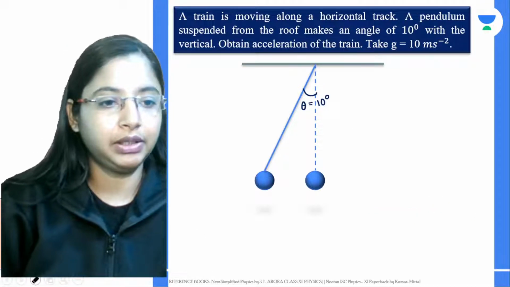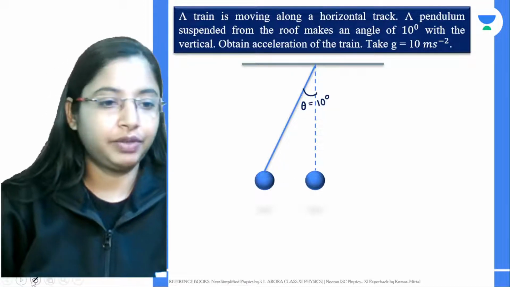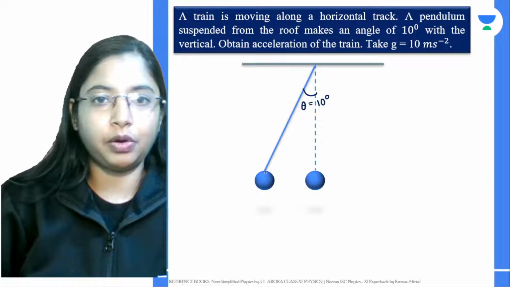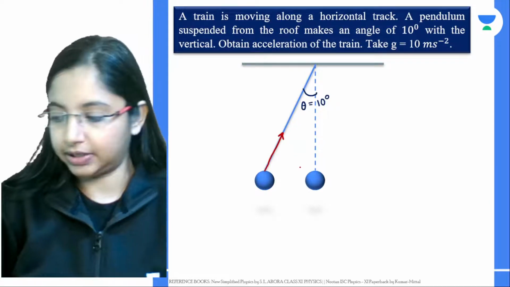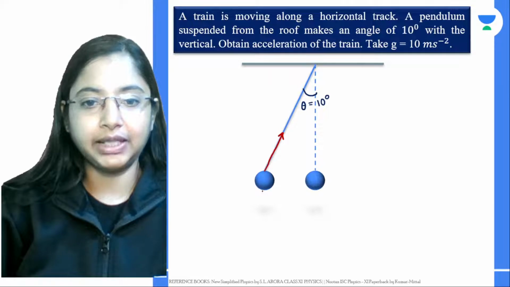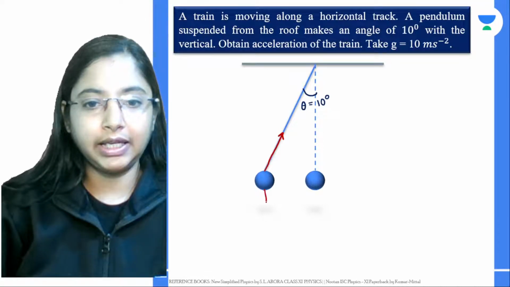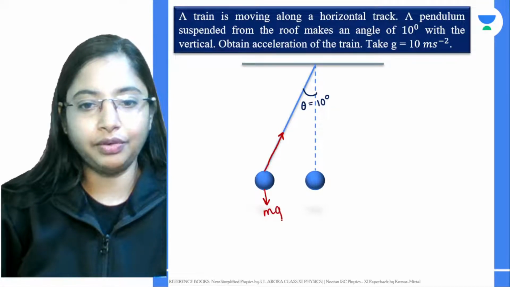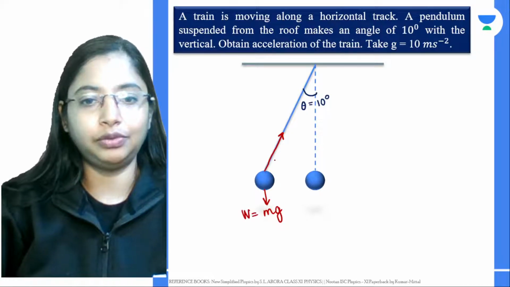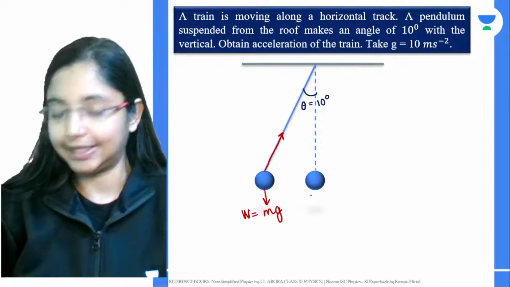It's very simple. First we will see what the tension is. As this bob moves to this side, this bob is attached to the string over here, so there will be a tension force acting upward in this direction. Since this bob has a mass, it will also act downwards because of acceleration due to gravity. So the weight of this bob will act downwards, and the tension force will act upwards.